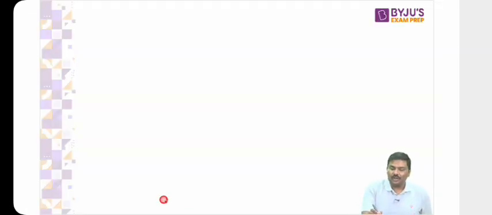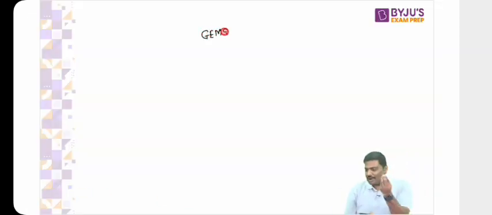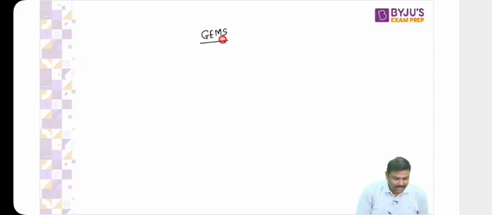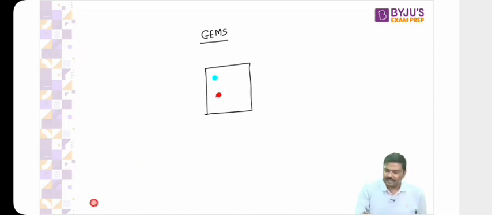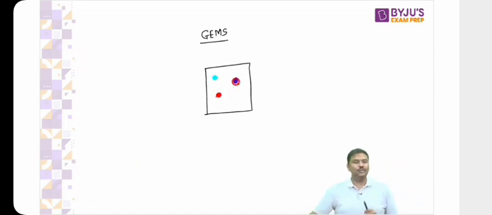Have all of you eaten a Gems packet or not? There is a product available in the market, the Gems packet. Now, imagine this is a Gems packet. Have a look at this. Within the Gems packet, you will see that there are different types of gems. One will be this color, one will be this color, another will be this color. Now let's make it simple. There are 3 here. Don't worry, only 3. I want 10, but don't worry.